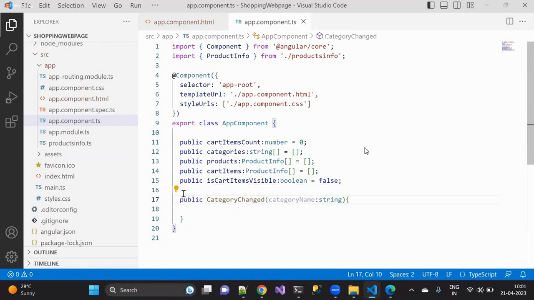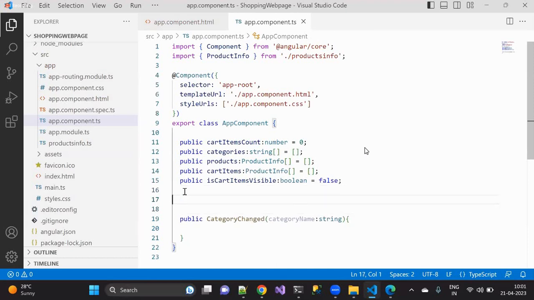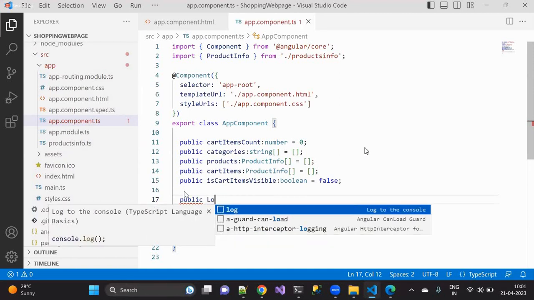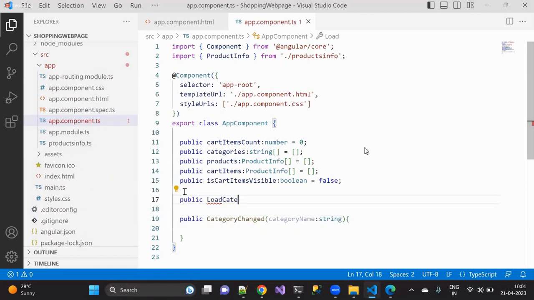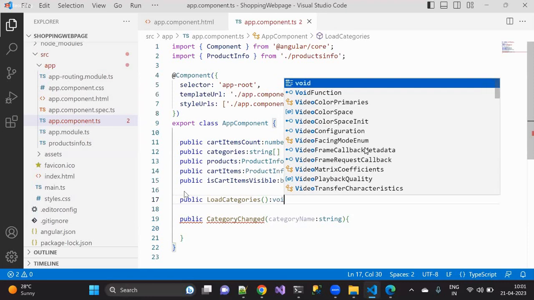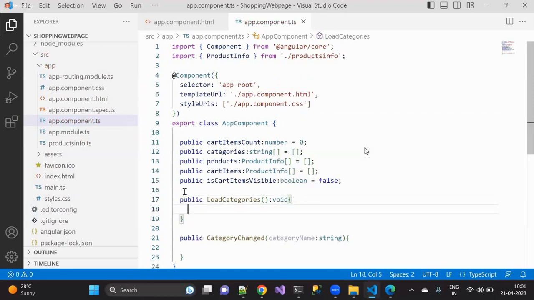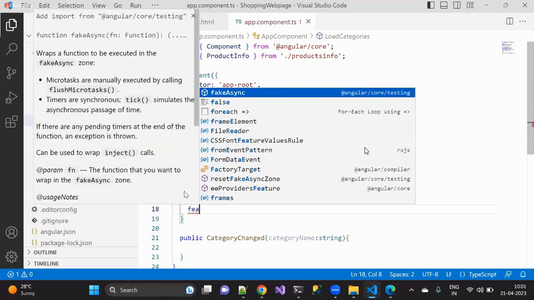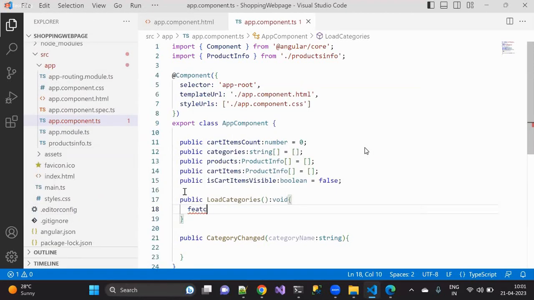You see that. So the different methods are going to be, first thing, public, okay, public loadCategories. First, I just wanted to load all the categories here, and the type is going to be void, I can say. Now, how can we do that? We use what? Is the fetch method available or not?